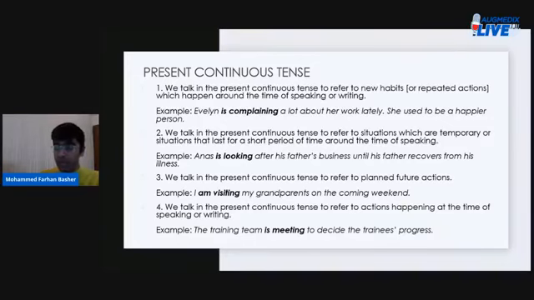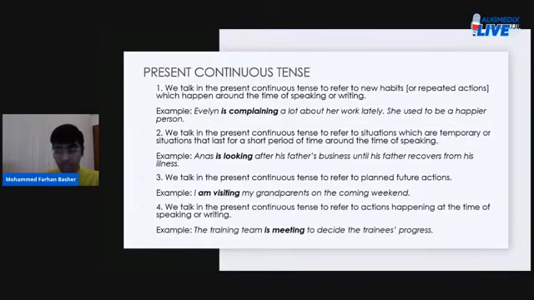All right. Number 4, we talk in the present continuous tense to refer to actions happening at the time of speaking or writing. The training team is meeting to decide the trainee's progress.